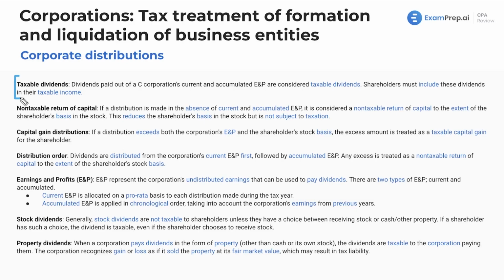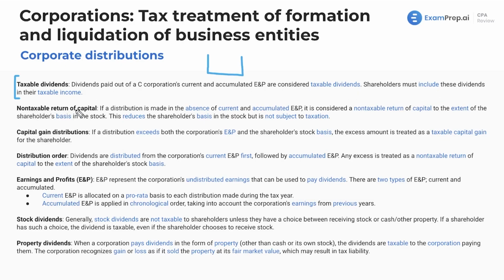You think, well, isn't everything a taxable dividend if a corporation distributes it? Yes, but no. Well, I'd say more no, because we'll talk about these rules. So when a corporation has money, such as current and accumulated earnings and profits, retained earnings, right? This is just the tax form of those words. When a corporation has that out of just their big old money pot, essentially they have available money to distribute. This is going to be considered taxable dividends. Shareholders have to include these dividends in their taxable income.